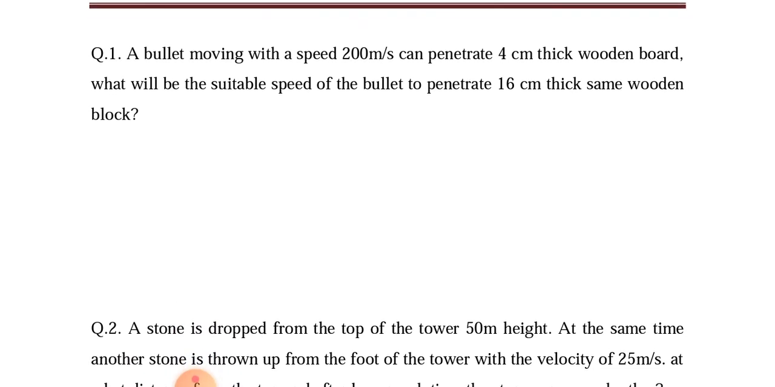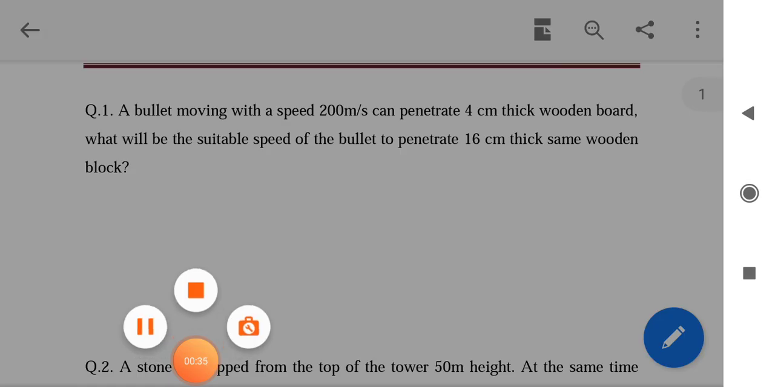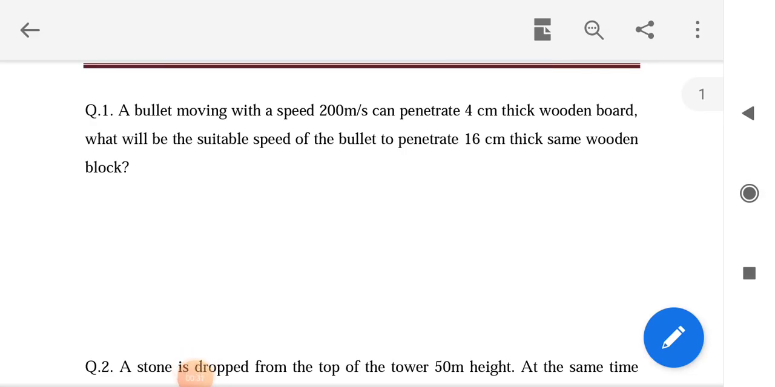A bullet moving at the speed of 200 meters per second can penetrate a 4 centimeter thick wooden board. What will be the suitable speed of the bullet to penetrate a 16 centimeter thick same wooden block?